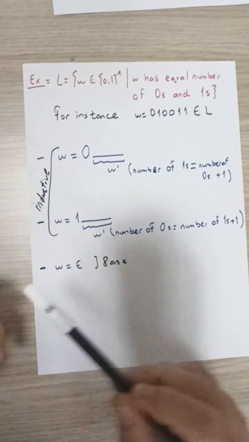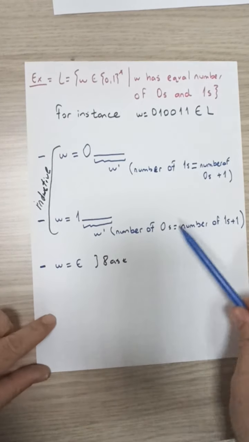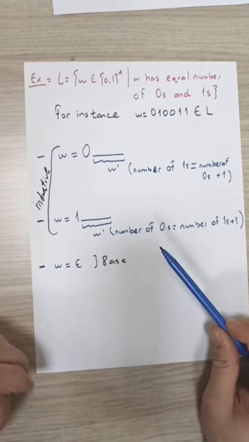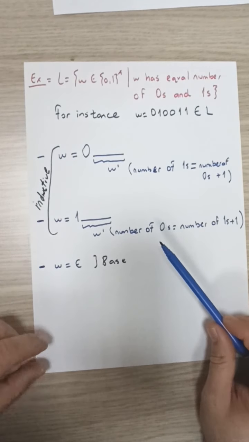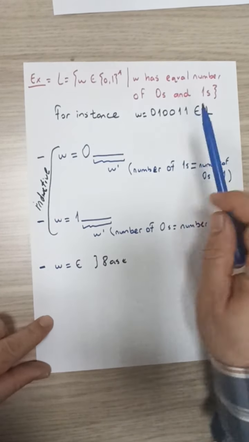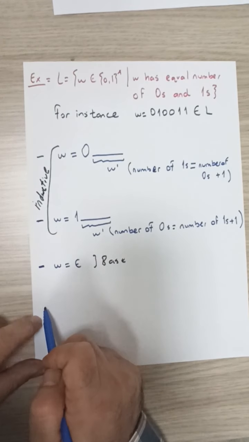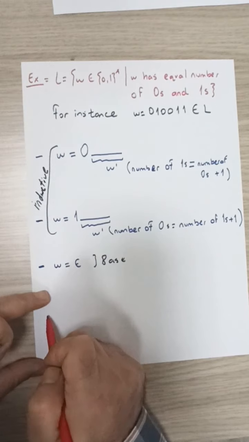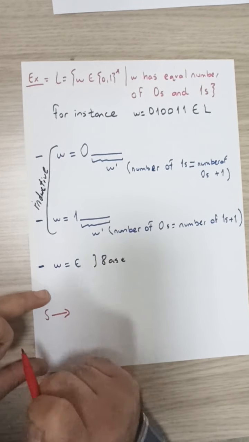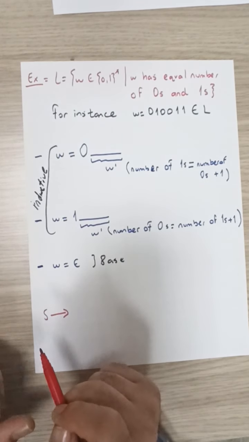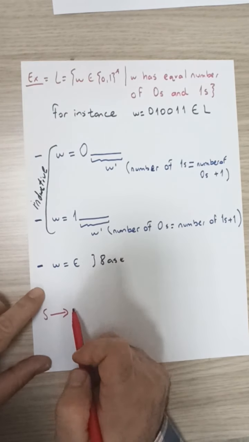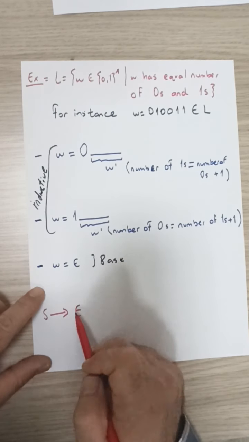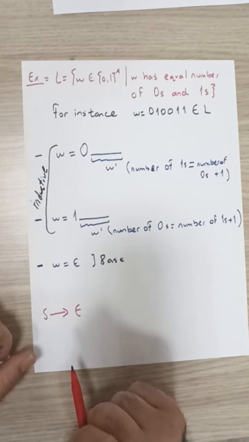Now the question will be, can we generate production rules corresponding to each of these cases? Let's start with our starting variable S. The base case is easy. We can have a rule that simply generates the string epsilon.